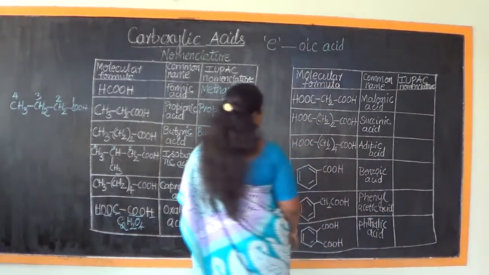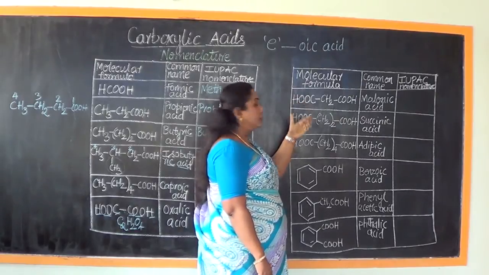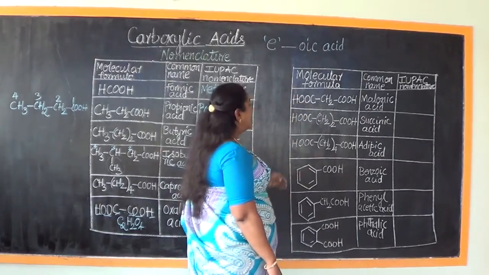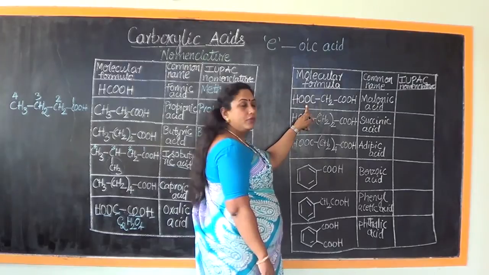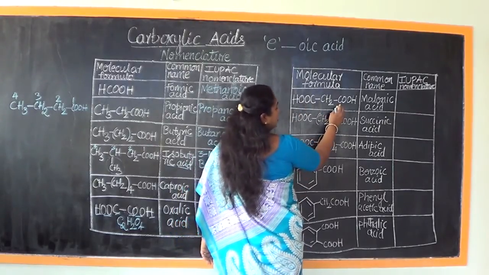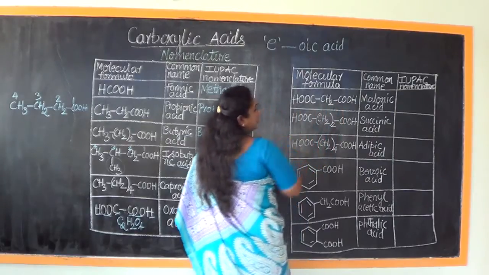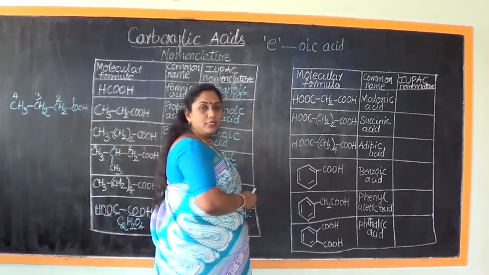Now let us focus on the next set of constituents. Now we have another compound with the molecular formula. We'll start from here. COOH linked with CH2 linked with COOH. So what do we see?